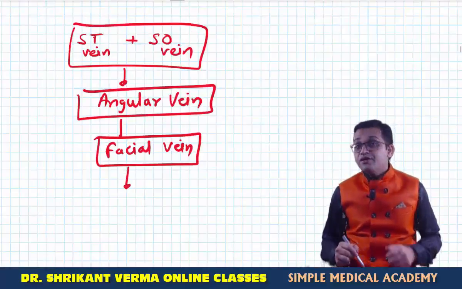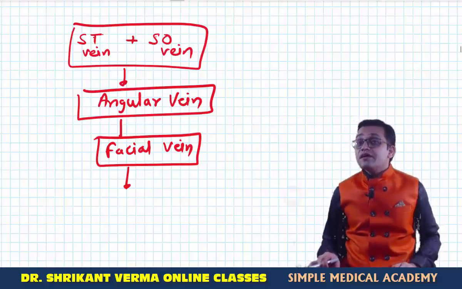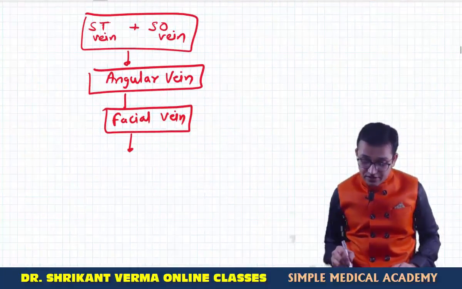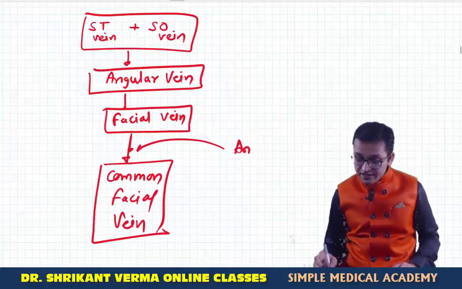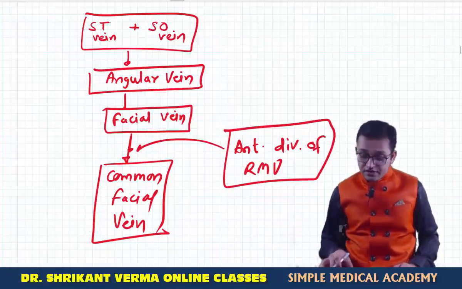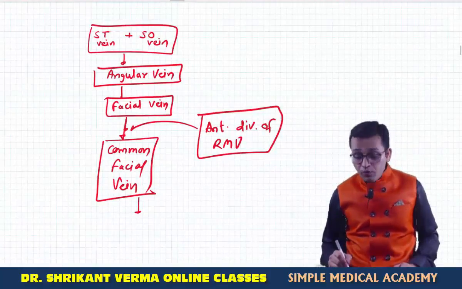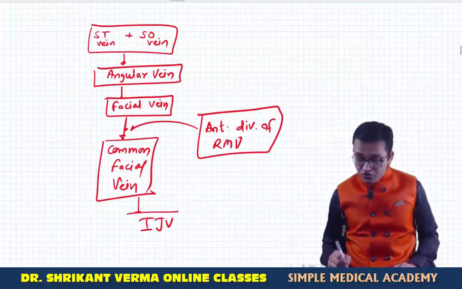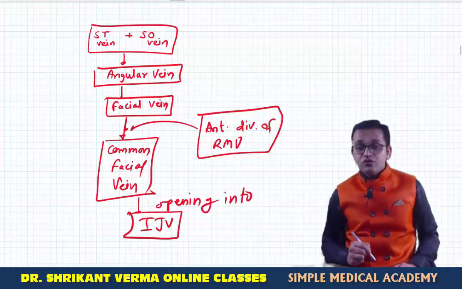Now this facial vein was meeting with the anterior division of the retromandibular vein and making the common facial vein. Then lastly, this common facial vein was opening into the internal jugular vein. Not forming, it was opening into the internal jugular vein.